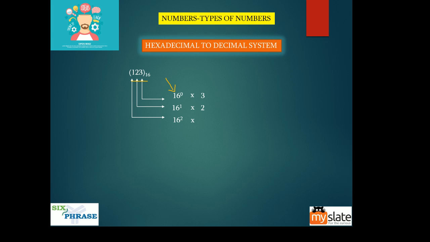16 power 1 is the positional value and the corresponding digit is 2. 16 square is the positional value and the corresponding digit is 1. So you multiply them, you will get this, and 291 will be your answer.